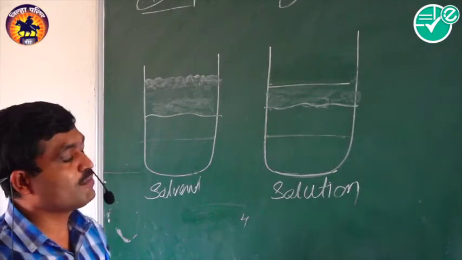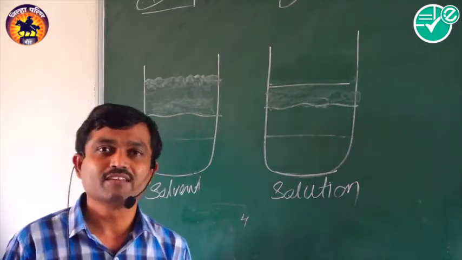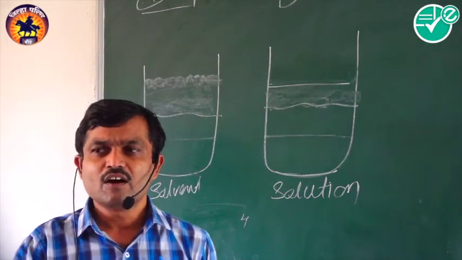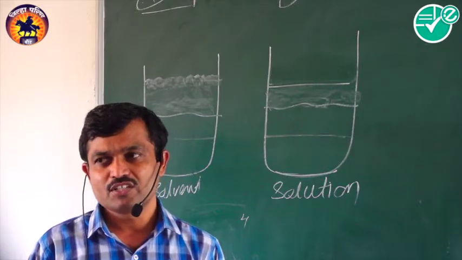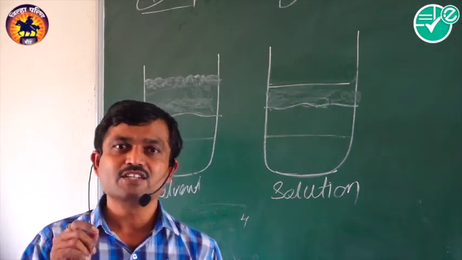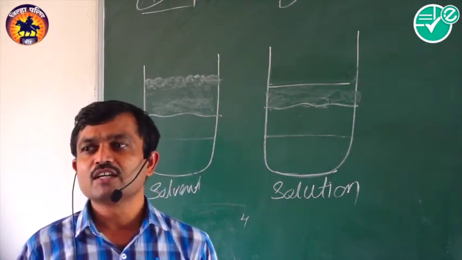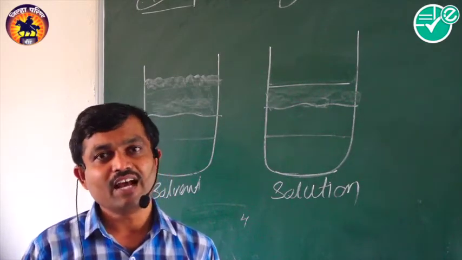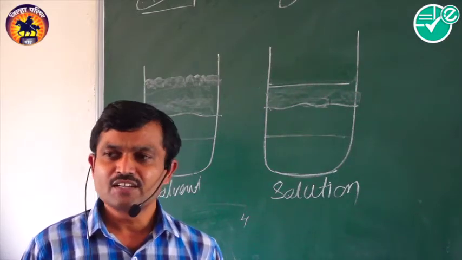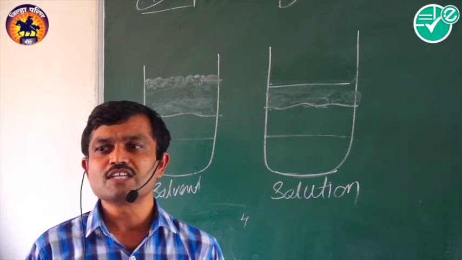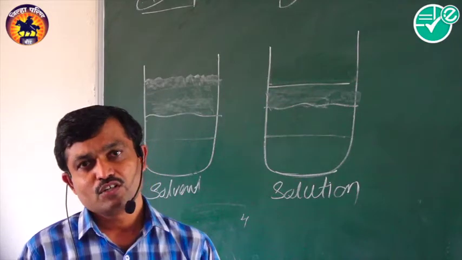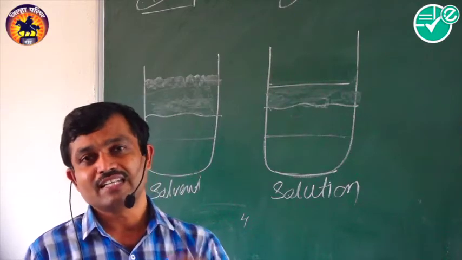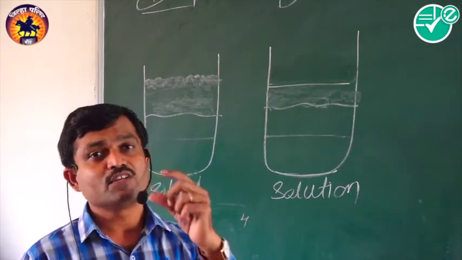For that you must know what the freezing point is. The freezing point of a liquid is the temperature at which the liquid and the solid are in equilibrium, and the two phases have the same vapor pressure. Then we say that temperature is the freezing point.